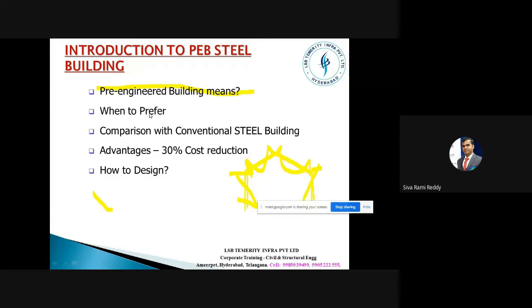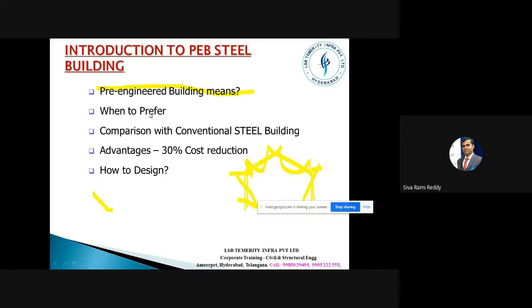So what we are saying is, the concept of the pre-engineered building comes into the picture when we are looking for economy, in the sense, when we are having very, very large spans. Usually, in the case of an RCC building, the spans would be much smaller, only 6 meters or 8 meters, or sometimes hardly 12 meters.